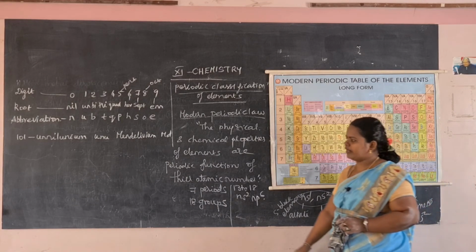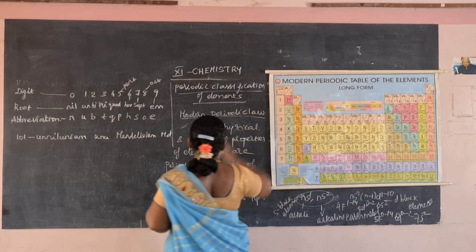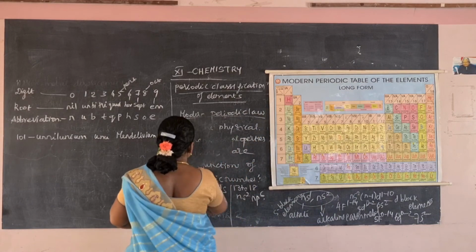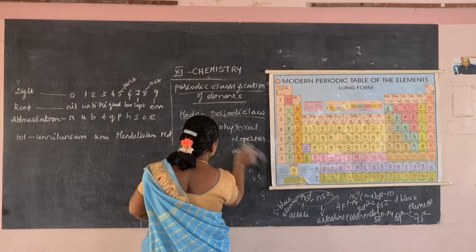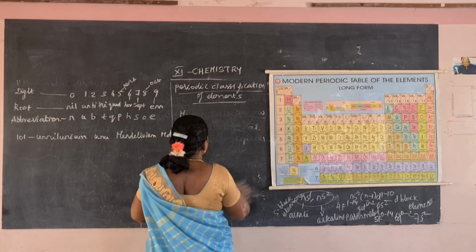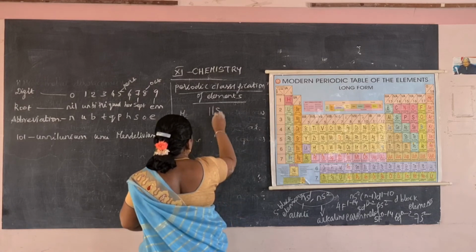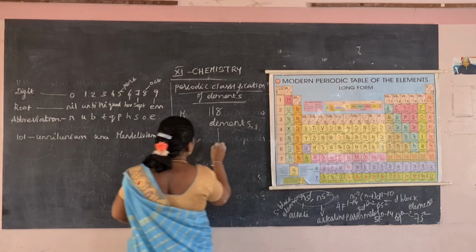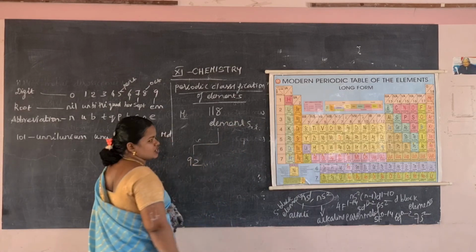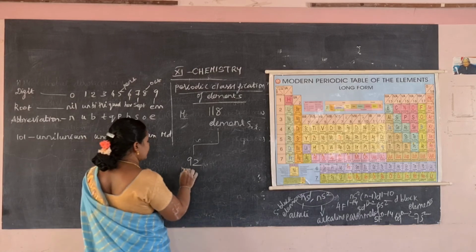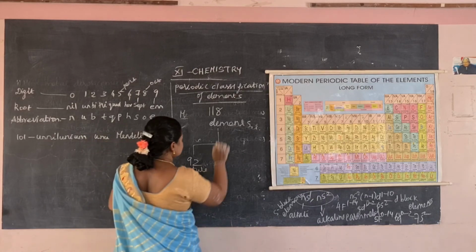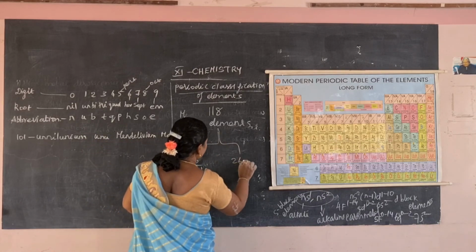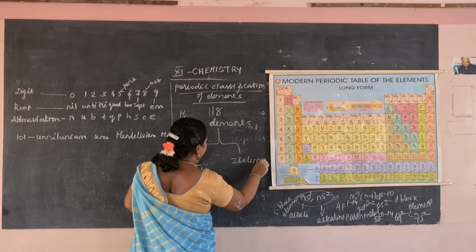So nearly 118 elements have been discovered. Nowadays we have discovered 118 elements, out of which 92 were obtained from nature, and 26 elements were prepared in the laboratory.